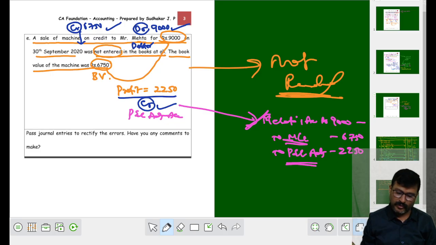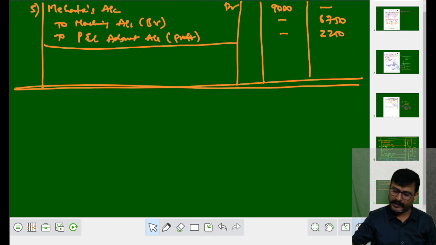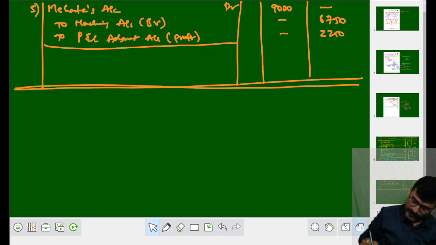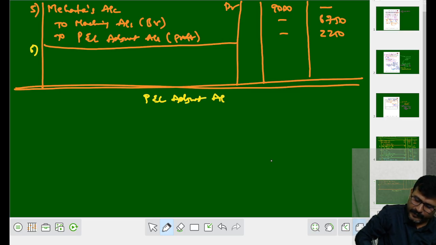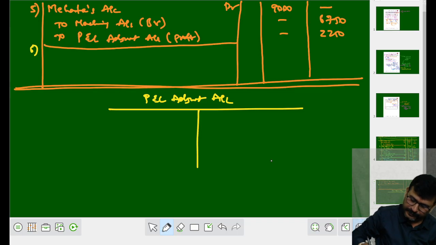Finished. Now what we have to do, we have to prepare the first profit and loss adjustment account, because I left some space. This is very important that we have to leave. Let me write profit and loss adjustment account. Okay, fine.